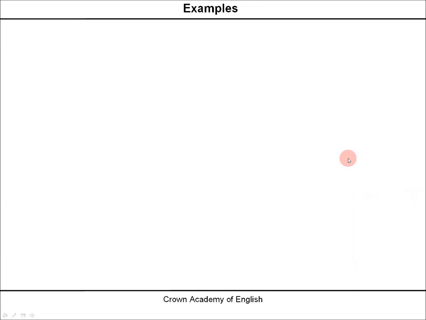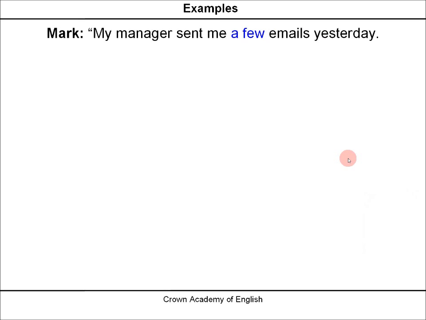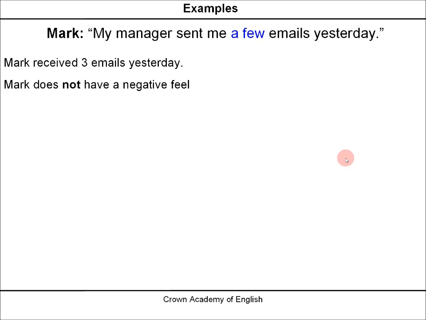Let's look at 3 examples. Example 1. Mark says, my manager sent me a few emails yesterday. Mark received 3 emails yesterday. And this suggests that Mark does not have a negative feeling about receiving 3 emails.